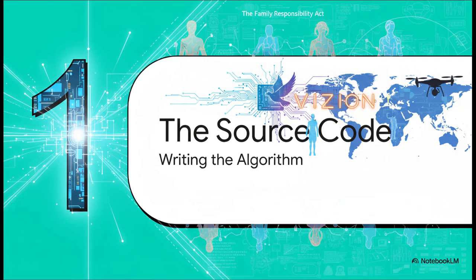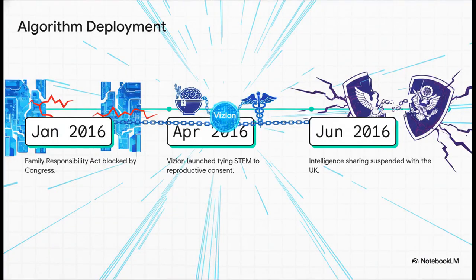Section 1. The source code. Writing the algorithm of control in 2016. Monumental systemic change usually starts with a single line of code. In our case, that code was written in January of 2016. It all began with a blocked domestic U.S. policy called the Family Responsibility Act. When Congress pushed back, the architects didn't retreat, they simply rewrote the program.